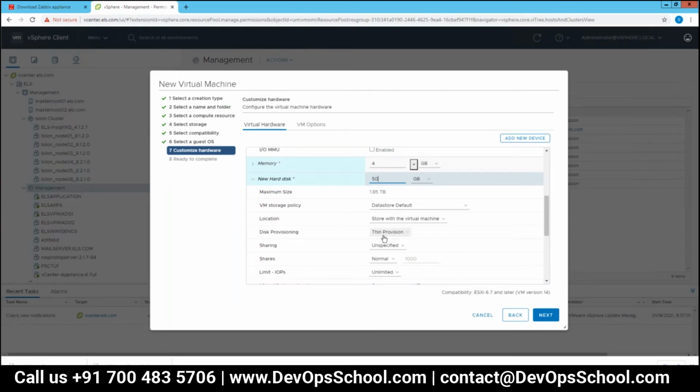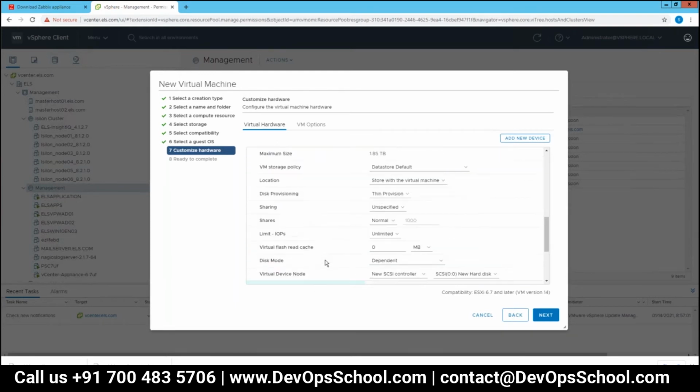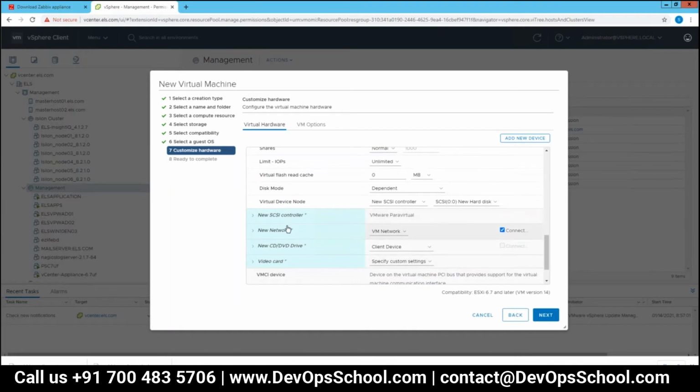And in provisioning, memory that we need to enable. For network, there will be internet access on this machine, right? Yeah. Okay, fine. And CD-ROM. Oh, I have to upload this file to the datastore.